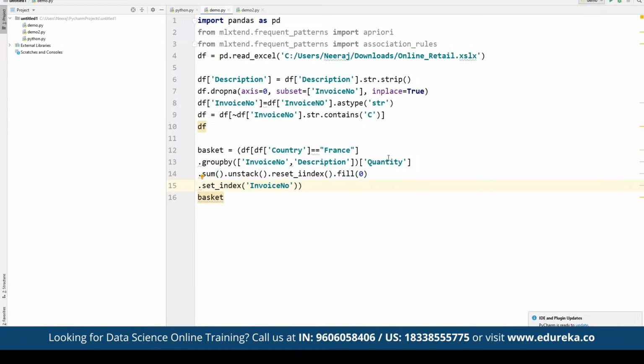So basically here we are going to define the consolidation for the items into one transaction per row with each particular product. And to keep the number of transactions low, we have focused our attention only on a single country, France.